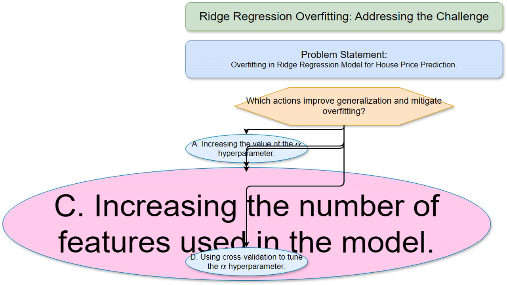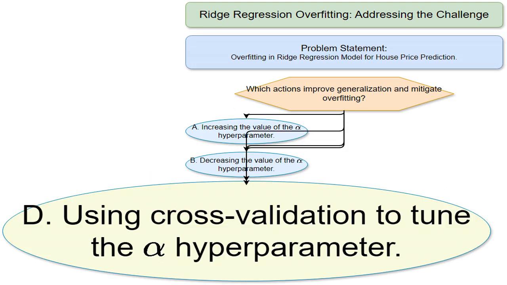by learning details that are specific to the training data. Cross-validation is a technique to find the best alpha value without overfitting to a single train test split. It helps us find the value of alpha that provides the best balance between bias and variance. This leads to a model that generalizes well to unseen data.